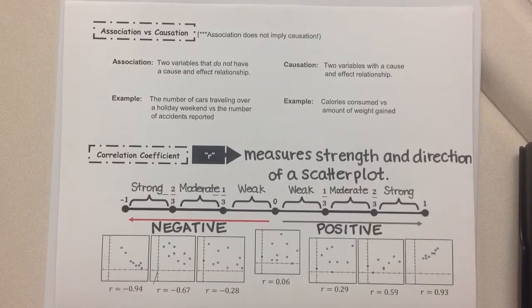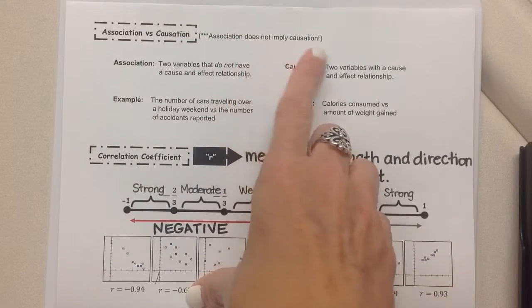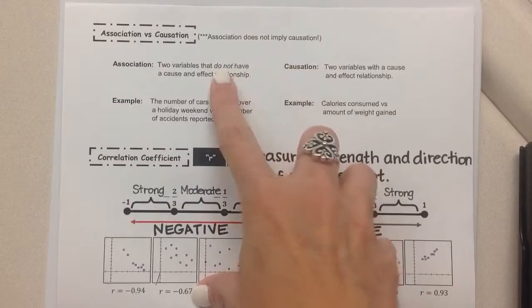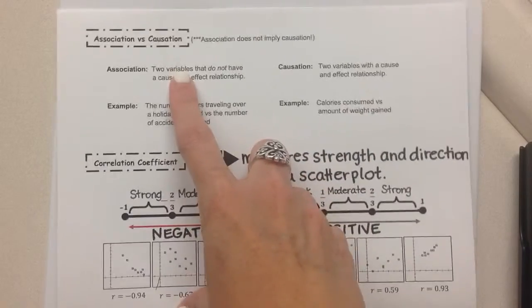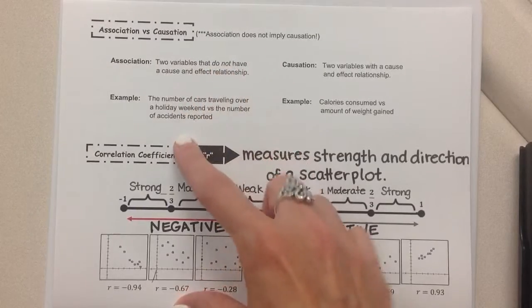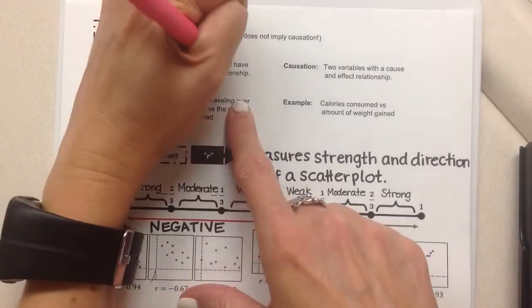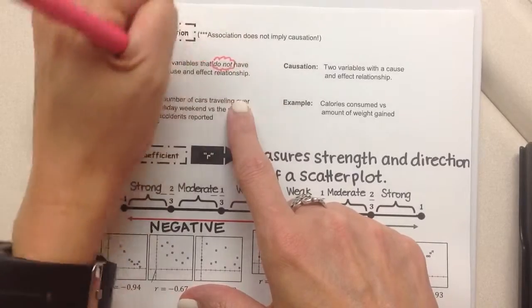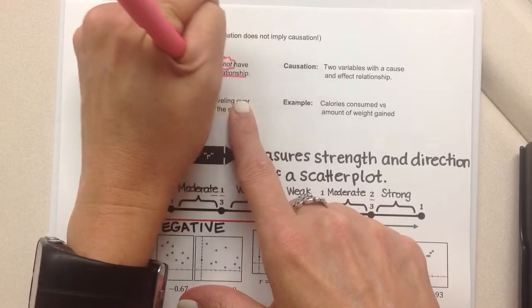Okay, so the final lesson for review in category 2 is going to be talking about association versus causation. Association does not imply causation. Well, let's talk about what those two things mean. Remember, association means that two variables do not have a cause and effect relationship.